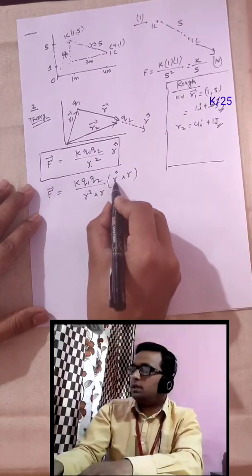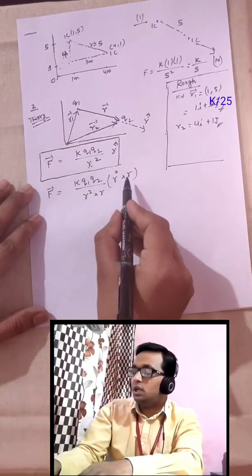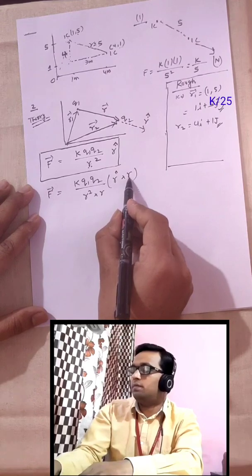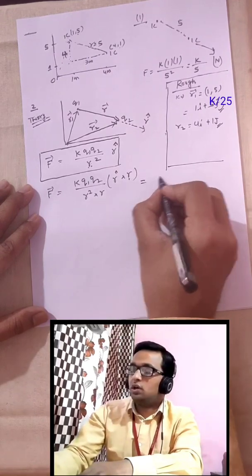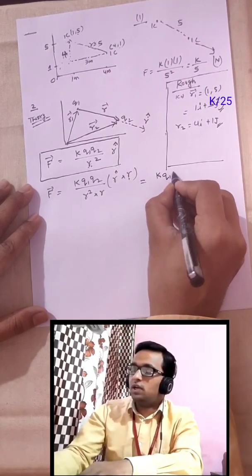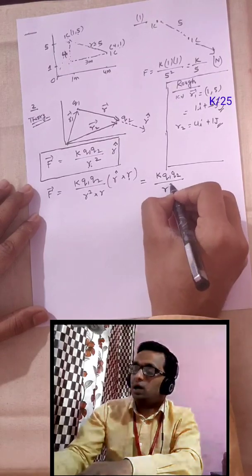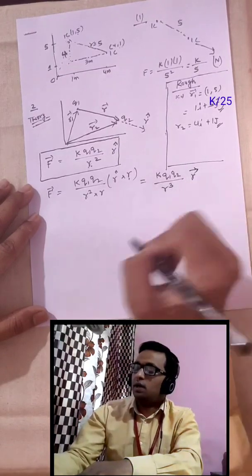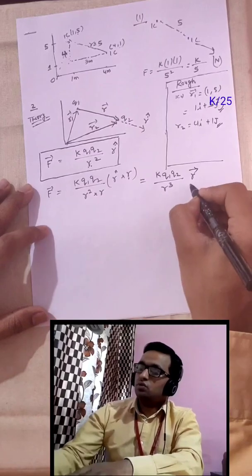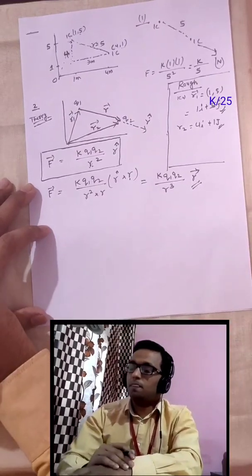So a unit vector in this direction into the magnitude of the vector is called the complete vector. So we can write it as k q1 q2 by r cube into r vector. Got my point? So this is our vector form.